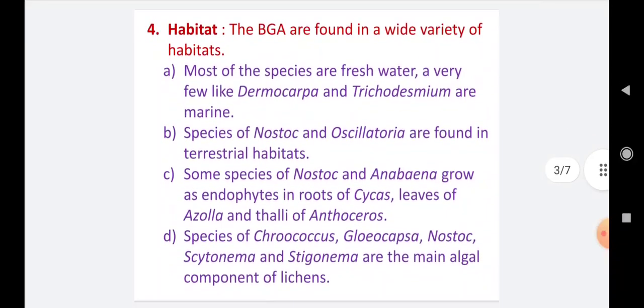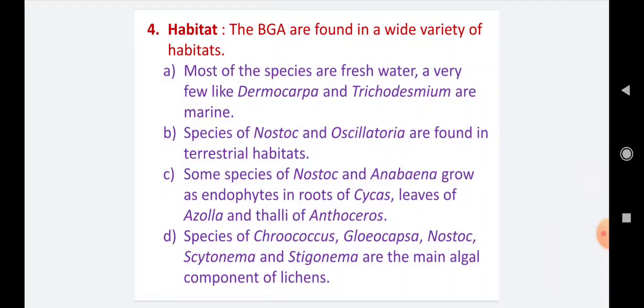Now the distribution of blue green algae, or distribution of Cyanophyta members: occurrence, distribution or habitat, whatever it may be. The blue green algae are found in a wide variety of habitats. The majority grow in fresh water, some are marine, some are terrestrial, and some form symbiotic associations with different lower plants as well as higher plants.